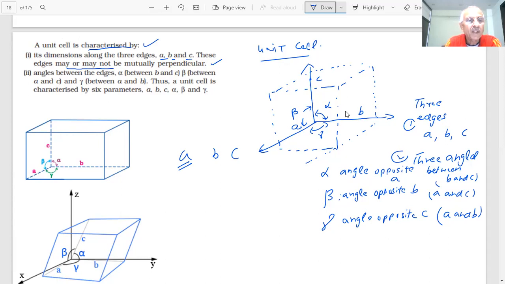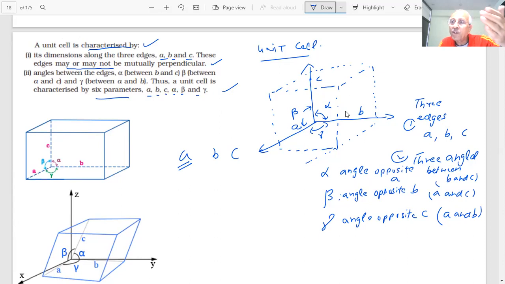In this diagram, I have shown they are perpendicular to each other, but in different unit cells they may or may not be perpendicular. These values will change: A, B, C, and alpha, beta, and gamma. Angles between edges: alpha is between B and C, forgetting A. Beta, you forget B, so it is between A and C, and gamma is between A and B. Thus, a unit cell is characterized by six parameters: A, B, C, alpha, beta, gamma.